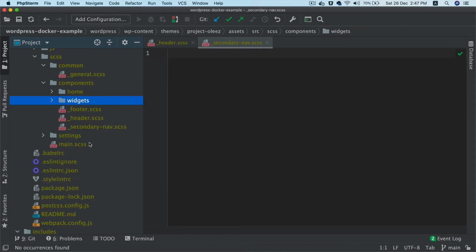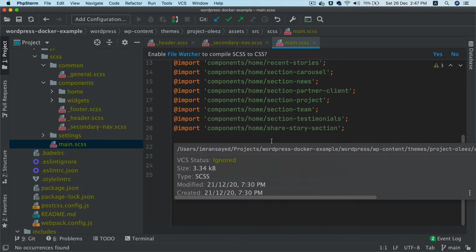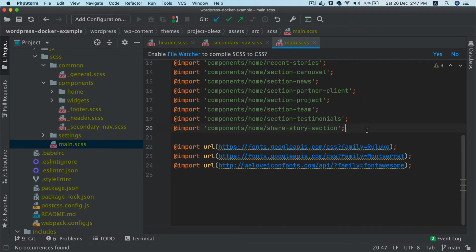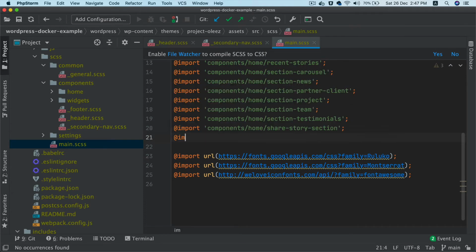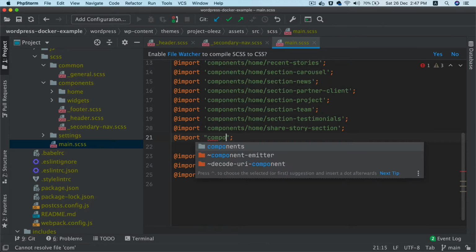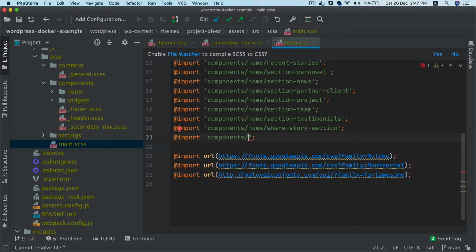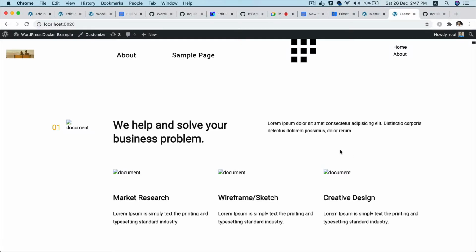and then of course I have to import it because otherwise it won't be included. So I'll say import components slash secondary nav. Notice that every time I'm including a new file, whether it's PHP or CSS, I'm going ahead including those, not missing that. Okay.